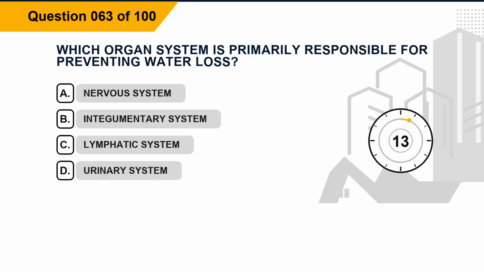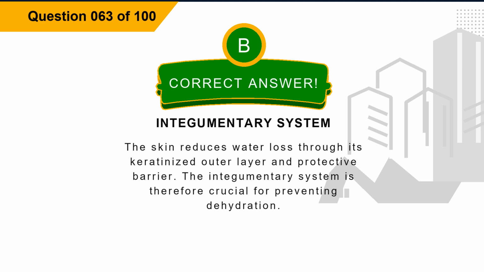Question 63. Which organ system is primarily responsible for preventing water loss? Option A, nervous system. Option B, integumentary system. Option C, lymphatic system. Option D, urinary system. The correct answer is option B, integumentary system. Explanation.